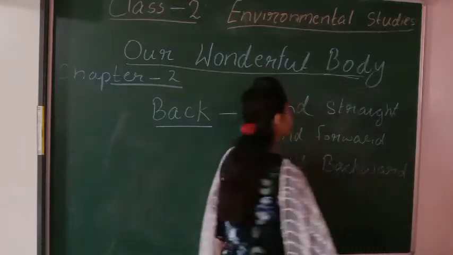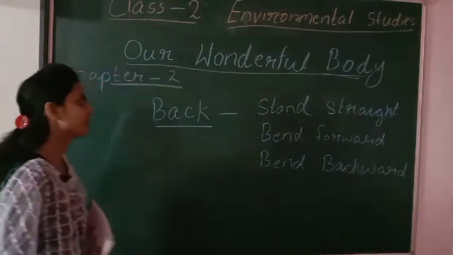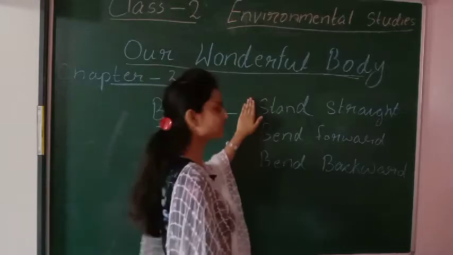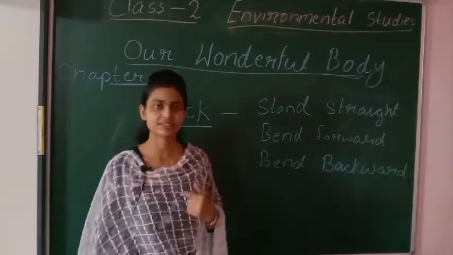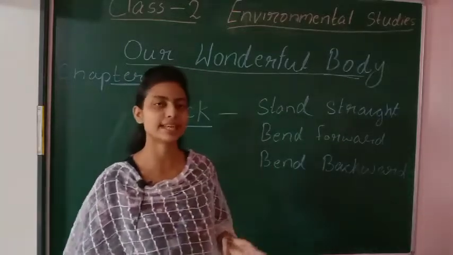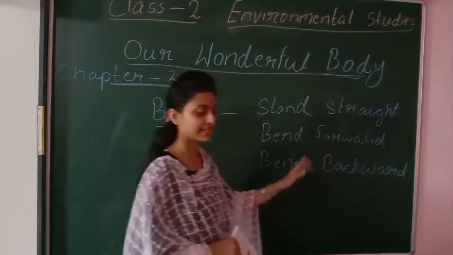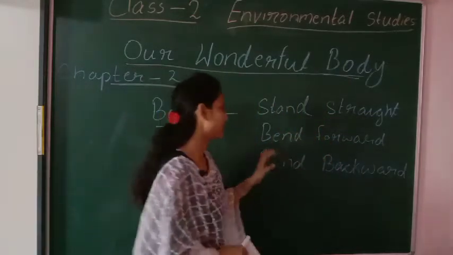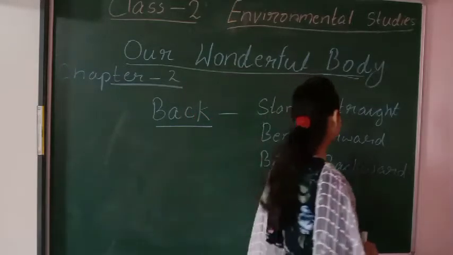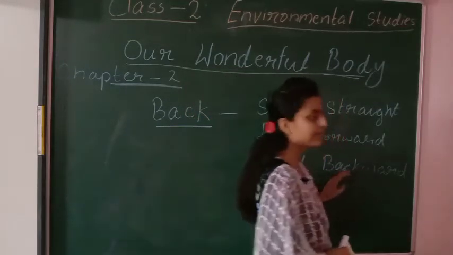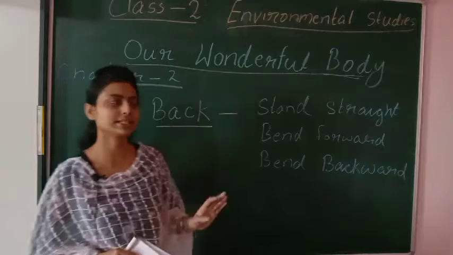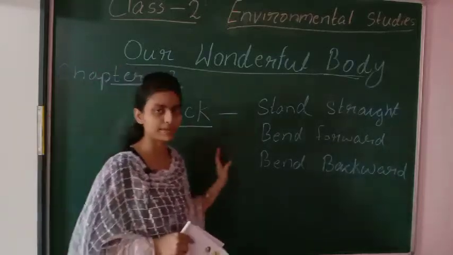I think you would see the use of our back is to stand straight, as I am standing straight. This is the form, we stand straight, and bend forward when I am bending forward. And when we bend backward, in all these things we use our back.